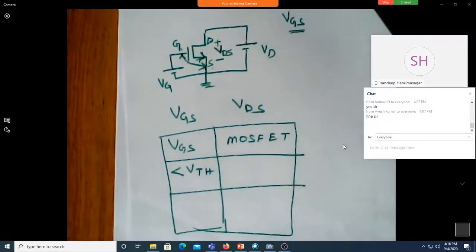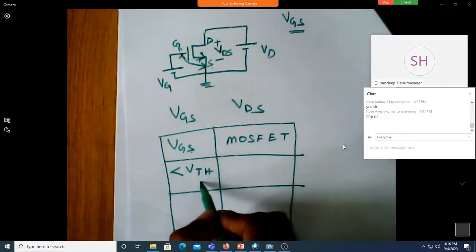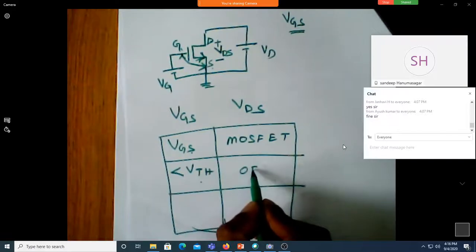Why do you say it as off? Because there is no channel created. You will not have a sufficient number of electrons forming the channel between drain and source. There is some minimum voltage required for that channel creation. If that voltage is less than VTH, the MOSFET is in the off condition.